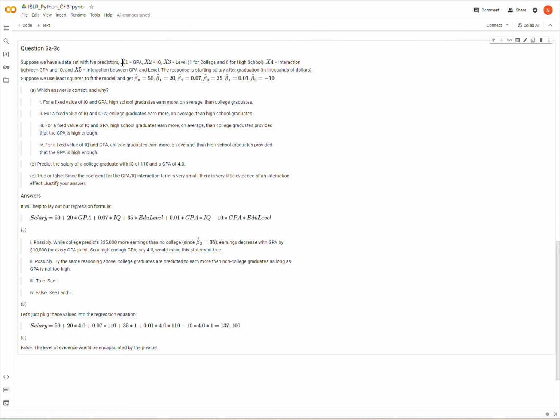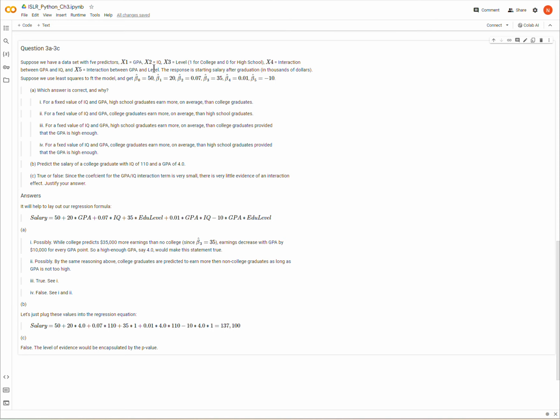So we have a set of predictor variables: GPA, IQ, and level of education, which is a binary variable for either having graduated college or not graduating college. It's not really clear what that means, but I'll assume that's what it means. As well as two interactions, one between GPA and IQ and another between GPA and level of education.